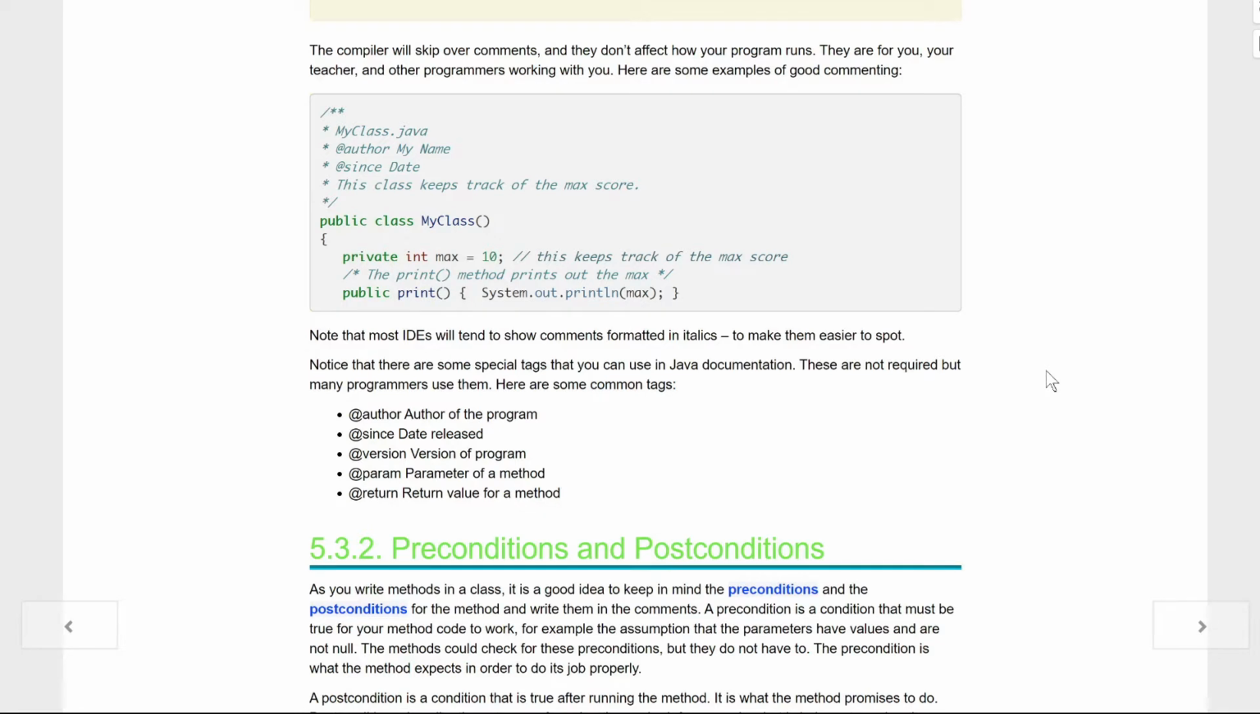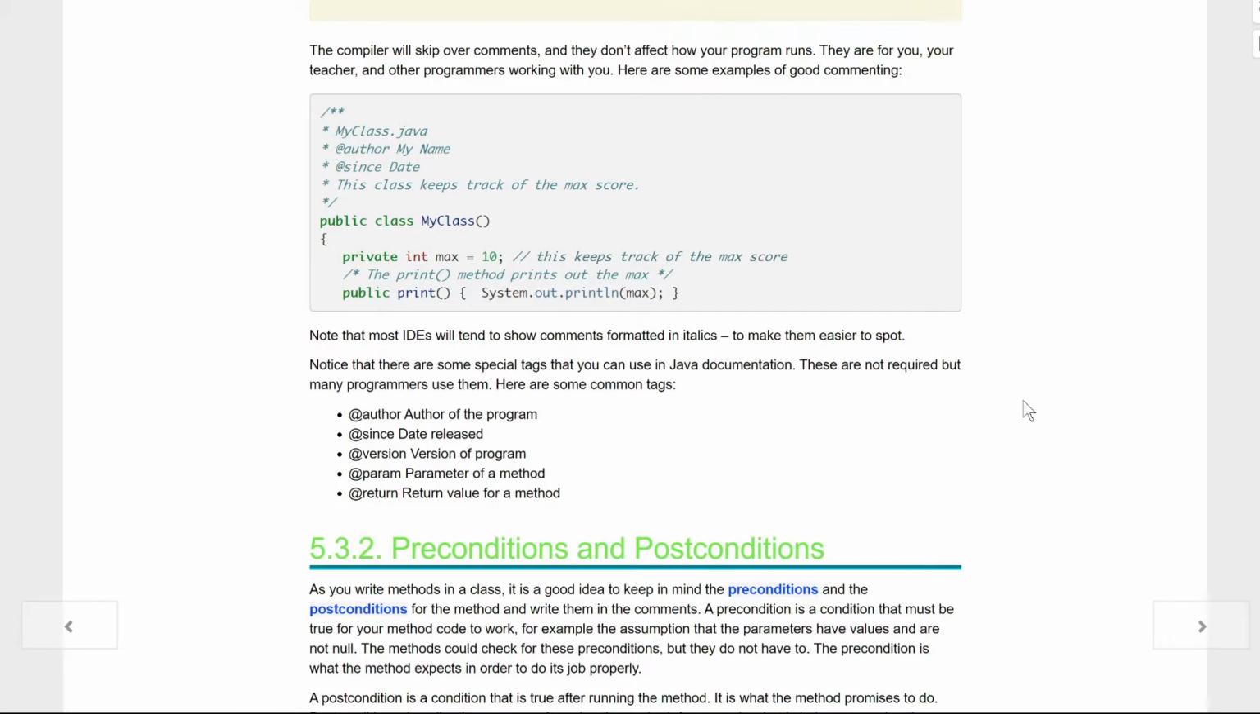The compiler will skip over comments, and they don't affect how your program runs. They are for you, your teacher, well, that's me, kids, and other programmers working with you. Here are some good examples of good commenting, kids, and you've seen this a ton of times. If we were just making a new integer here, it looks like max 10. This is just keeping track of the max score. And then we go to our print method, and it's just telling me, hey, this is going to print out max. Point of this, kids, again, comments are to help you and your friends.